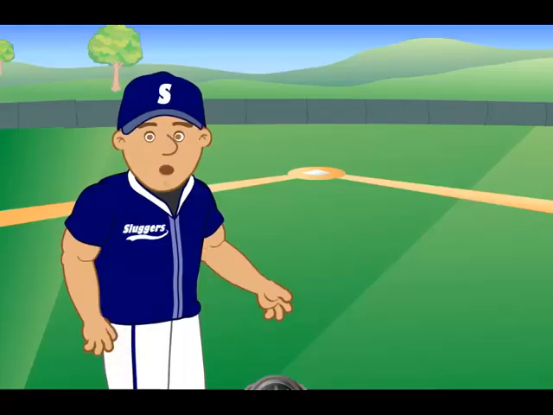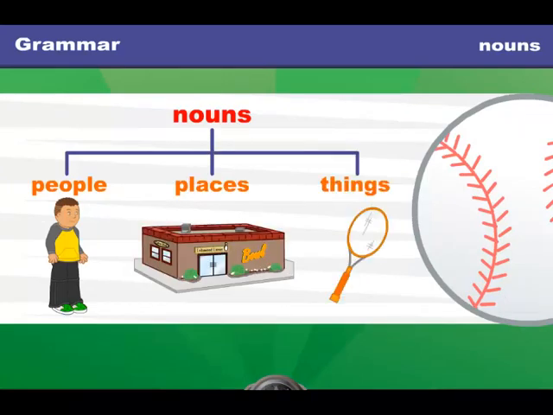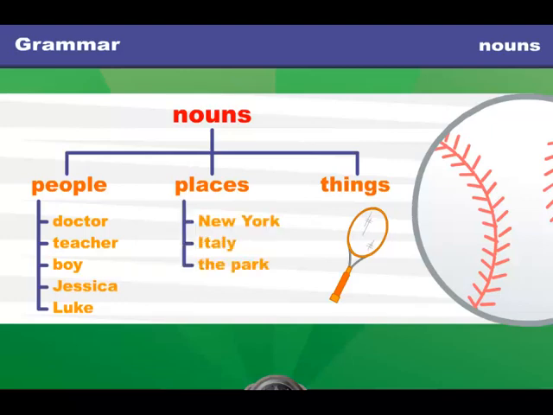First, let's talk about nouns. Nouns are the people, places, and things in your sentences. Words like doctor, teacher, boy, Jessica, and Luke, these are all people. Words like New York, Italy, the park, school, these are all places. And words like pencil, car, and hat, these are all things.